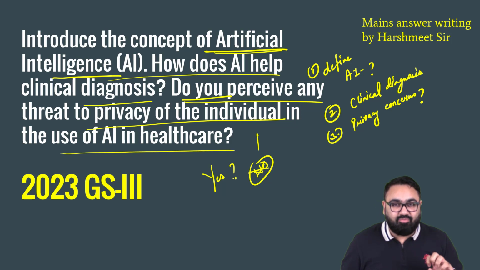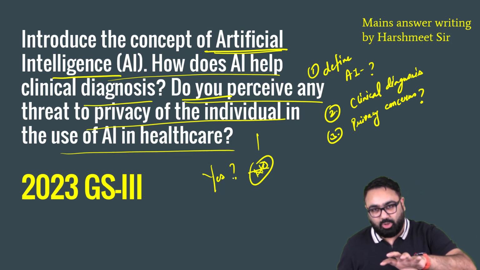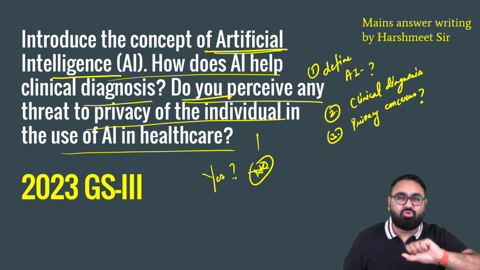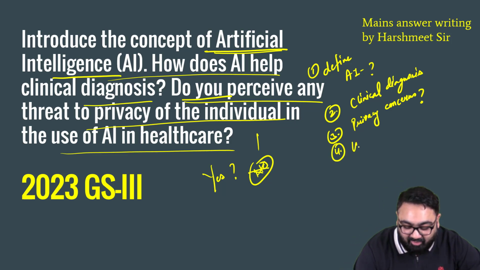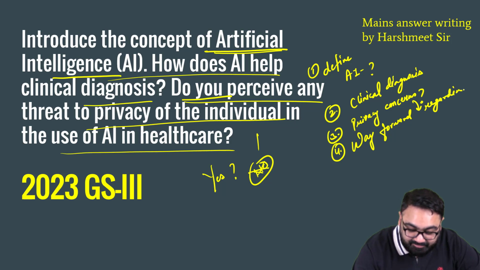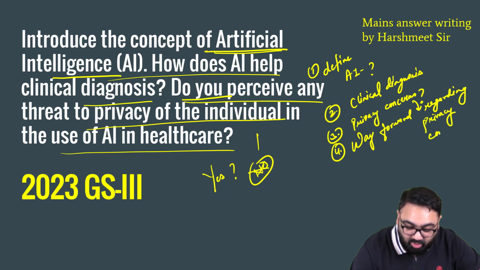Now I would want you to add one more part to it. Because they're asking you privacy concerns, ideally you should give a way forward of how to deal with privacy concerns. Way forward regarding the privacy concerns: how exactly do we make sure that there are no privacy concerns going forward.